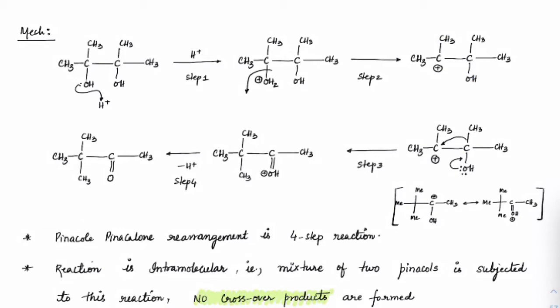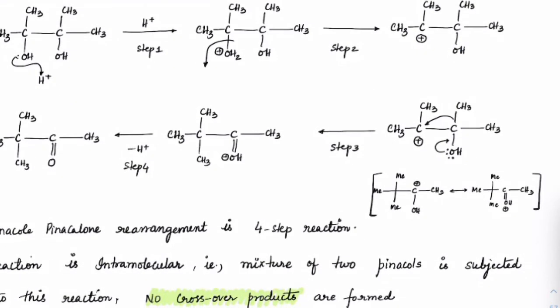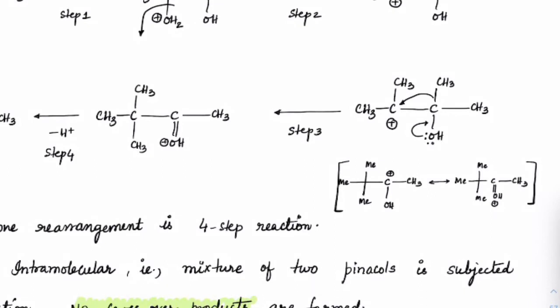Once you get a carbocation here, it gets further stabilized if it comes here, because the octet-completed carbocation will be the most stable one. So if I rearrange this carbocation to this side, it would be more stable.